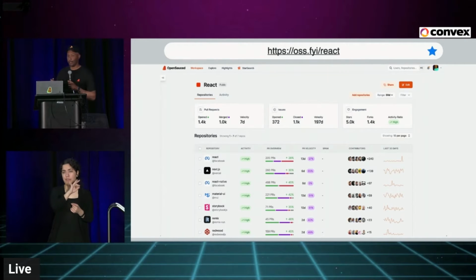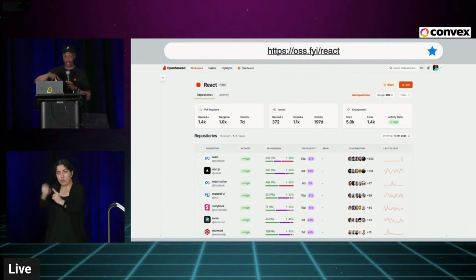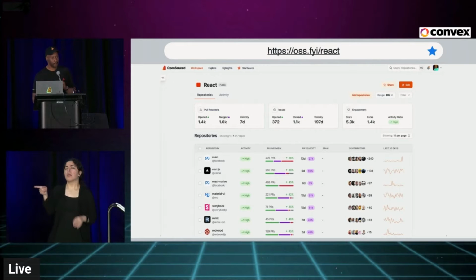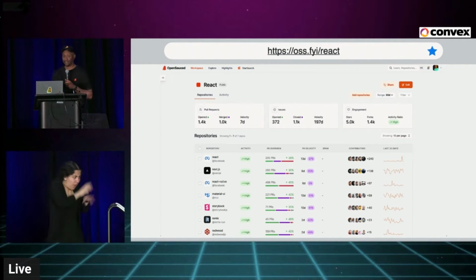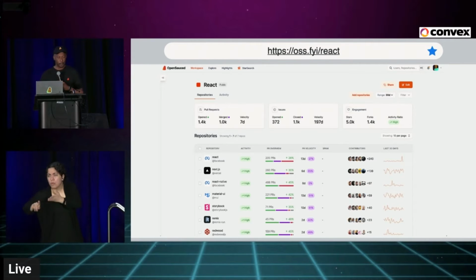So folks who want specifically to see context on their projects, context on other projects, it gives you an opportunity to see what's happening. So this link right here takes you to a workspace I built. And this is a bunch of React meta frameworks, React projects, and it gives you context on who's pushing things like server components. And that's actually a question I was asking earlier this week. I don't know who's doing that stuff. I've got a job and some kids. I don't want to be digging in all these issues and trying to Google and stuff like that. So wouldn't it be cool if I could just ask who's working on server components? So this gives you a list here.